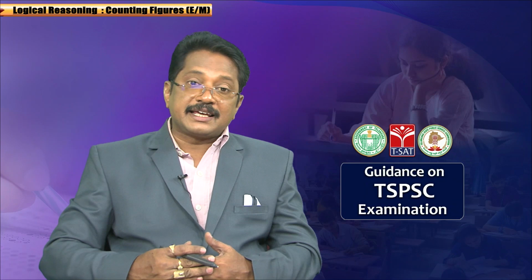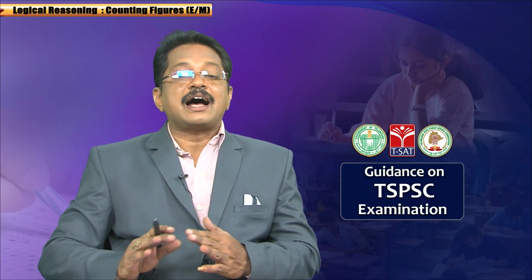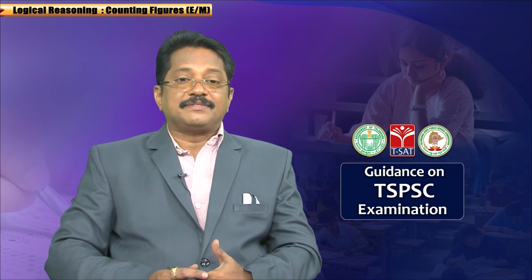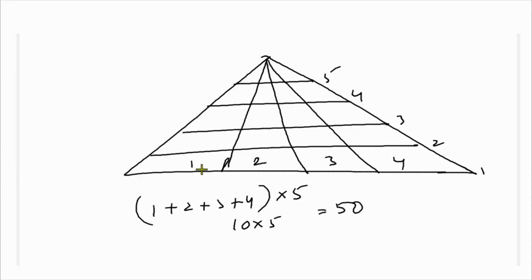Now we are taking horizontally and vertically. Here, vertically it divides into 4 parts, 1, 2, 3 and 4, and horizontally it is 5: 1, 2, 3, 4, 5.